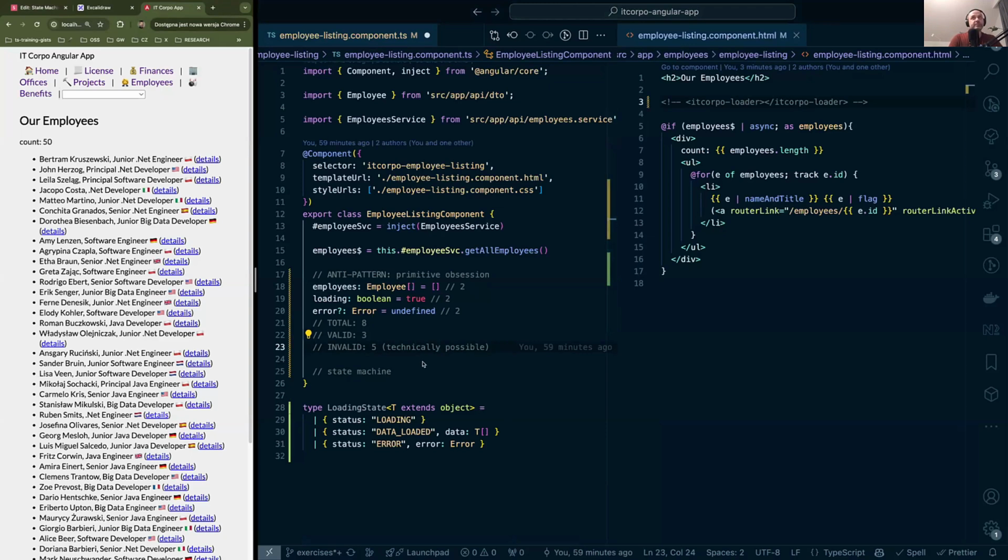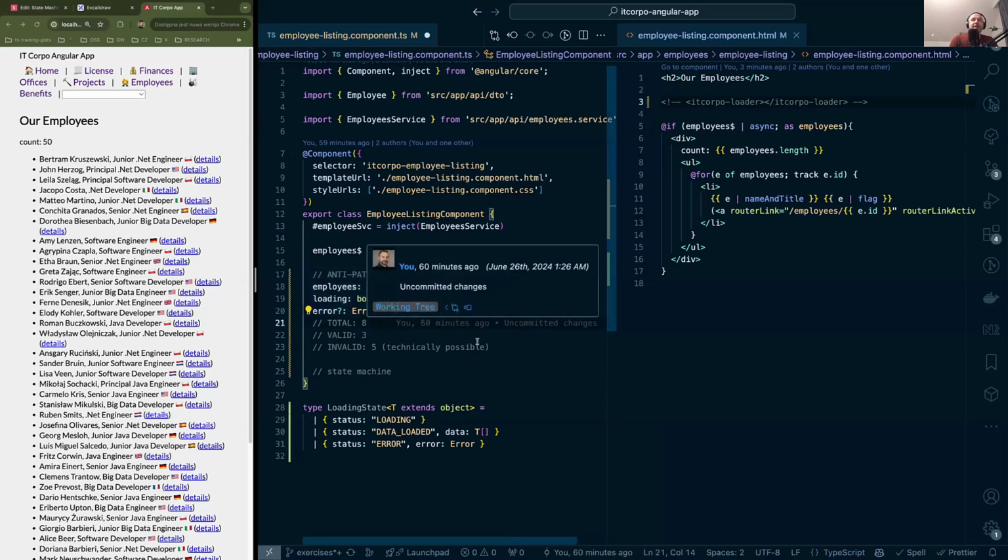So what would be an impossible state? Let's say we have the employees and we are still loading and we have an error. Would TypeScript yell at us if we walk into such a state? No. Why? Because these properties are independent. And it doesn't make any difference whether we consider properties of an object or variables, which are put somewhere like in React hooks, just variables in a single scope, or even not necessarily in a single scope, they're basically independent. And what we want to do is make them dependent on each other.